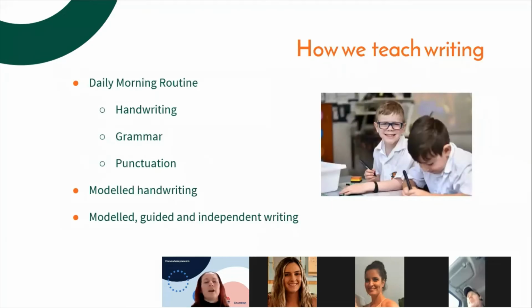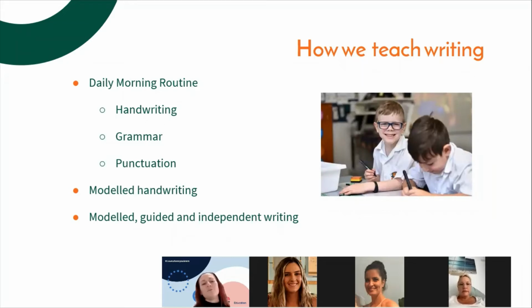So moving on to writing, we think about writing as the opposite of reading in some ways. So the reading side is the decoding and getting the words off the page, if you like. And the writing is what we call encoding. So that's where we're hearing a word, we're segmenting the sounds in those words, and then we've got to try and write down the letters that match the sounds that we're hearing.